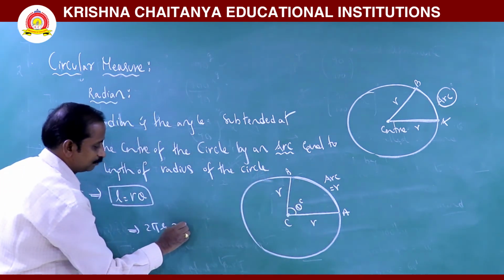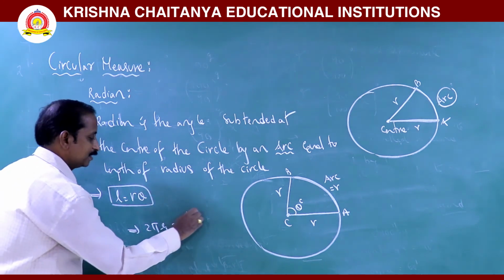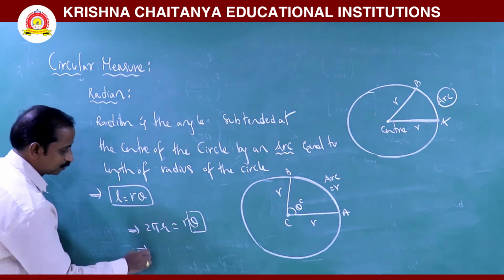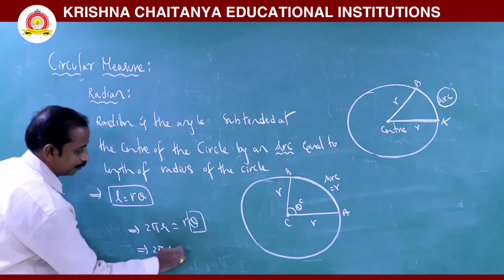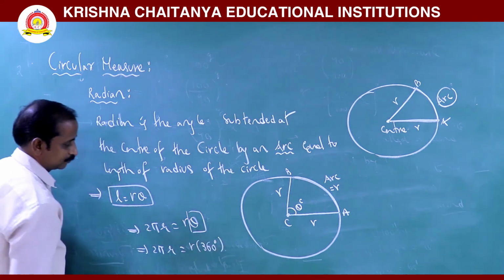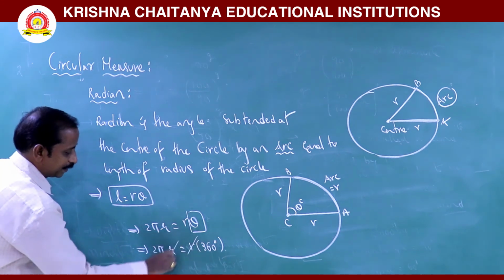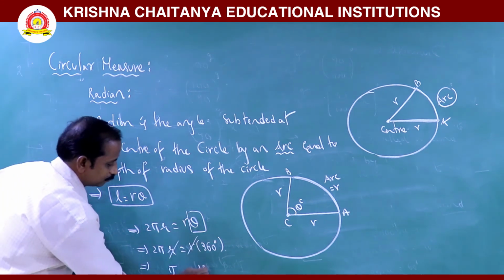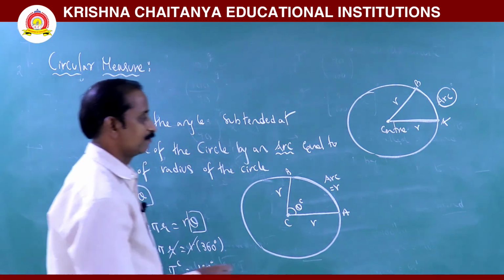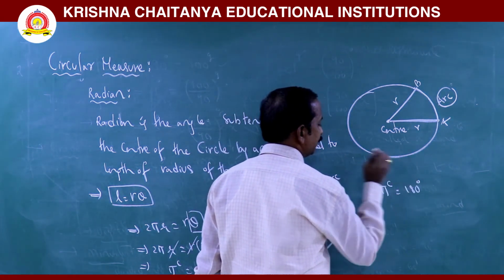The length of the arc is nothing but L, and L is nothing but r theta. Here theta is nothing but one turn. One turn is nothing but 360 degrees. So therefore 2 pi r is equal to r into 360 degrees. Now, is there anything to cancel? R gets cancelled. Pi is equal to 180 degrees. Here pi means radians. So keep in your mind, pi radians is equal to 180 degrees.